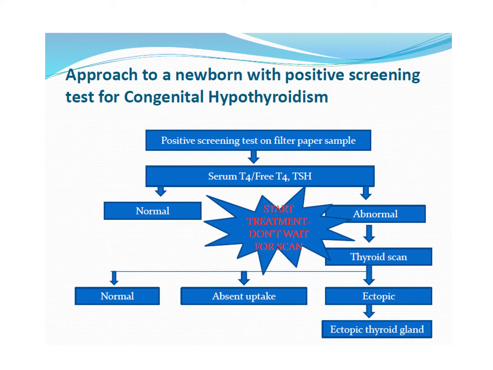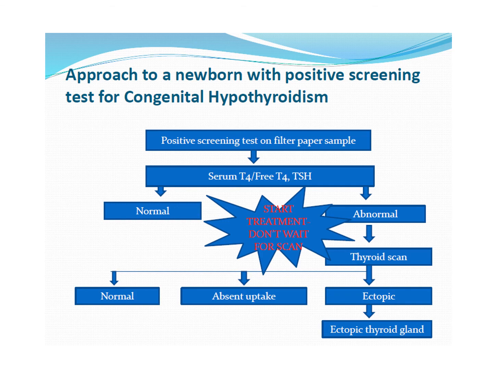This is an algorithm to approach a newborn with a positive screening test for congenital hypothyroidism, as we have already discussed. We have a positive screening test on a filter paper sample taken from the heel of the baby. Serum T4, free T4 and TSH are done. If it is normal, fine. If it's abnormal, we do a thyroid scan that will check for ectopic thyroid.